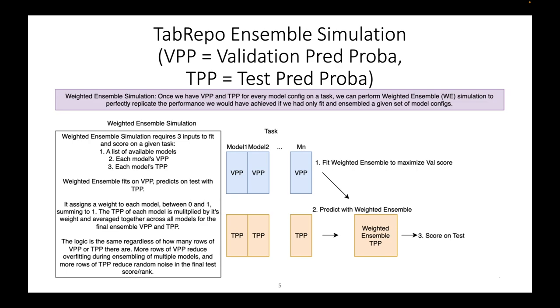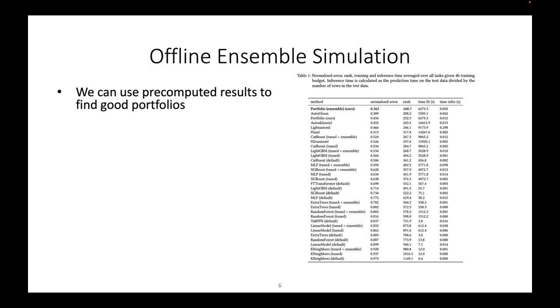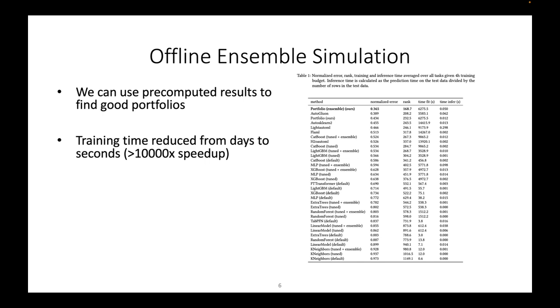And so with TabRepo, we can do ensemble simulation. Basically, we can take the validation prediction probabilities and fit a weighted ensemble such as Caruana ensemble selection, and then calculate the test score using the test prediction probabilities. Because we can just query these prediction probabilities and we don't need to actually refit the models, this is blazingly fast. And we'll see that we can use these pre-computed results to find good model portfolios.